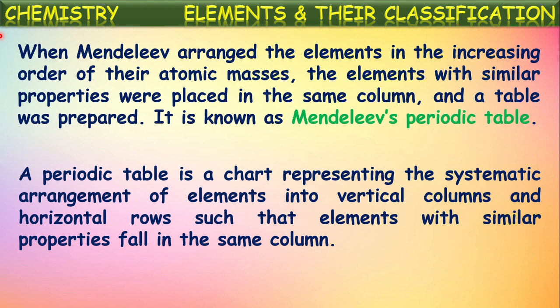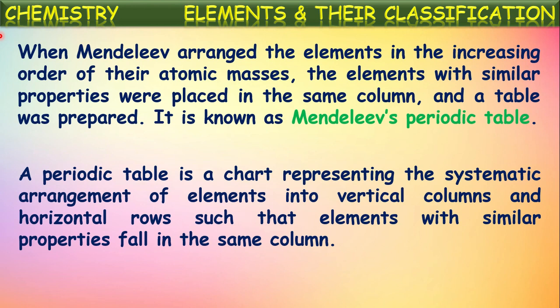A periodic table is a chart representing the systematic arrangement of elements into vertical columns and horizontal rows, such that elements with similar properties fall in the same column.